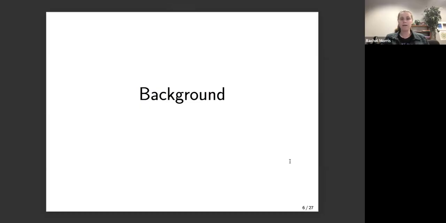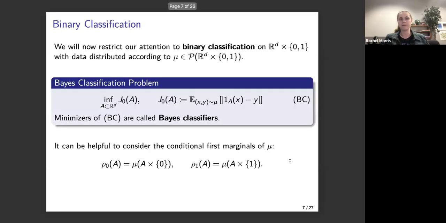Now, some of the mathematical background for how I think about this problem. First of all, I'm going to restrict our setting to just binary classification. So instead of having thousands of different image classes, we can just consider two-class classification, for example, trying to distinguish between cats and dogs. In this binary classification, we can think of all of our images as being represented in the space R^d, just by some long vector. Each should have an associated label, 0 or 1, where again 0 we can think of as the category cat, and 1 we can think of as the category dog.